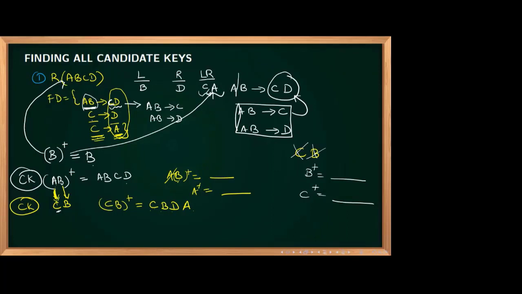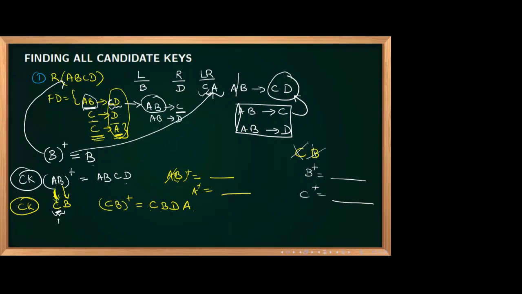You can write like AB to C and AB to D. Now can you substitute instead of C? If something is there in the right side, left side you can substitute. Left side you should not break. You cannot apply decomposition rule on the left side.